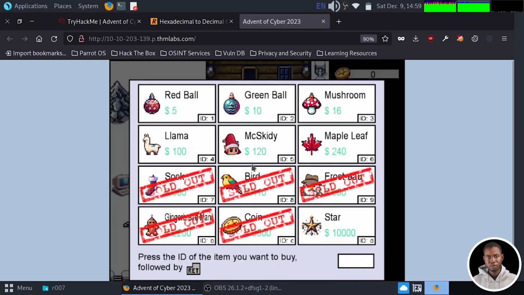Okay, so Van Frosty is the inventory guy, and these are the items in the inventory. We have the red ball for $5, green ball for $10, mushroom for $16, and we have some sold out items also, and we have our star here. So now this is our focus. If we're able to buy this star and put it on our Christmas tree, then the game is over. So let's see what we can do.